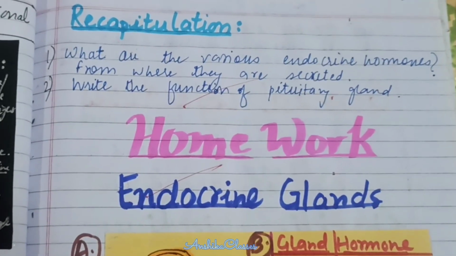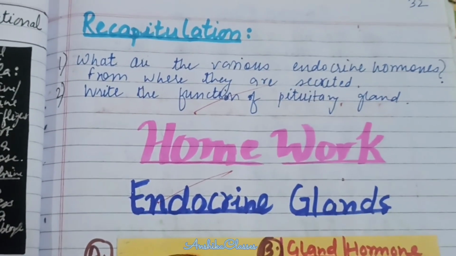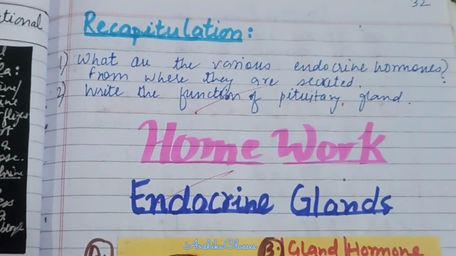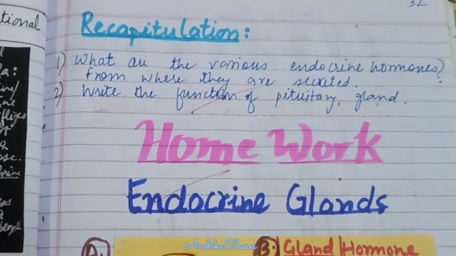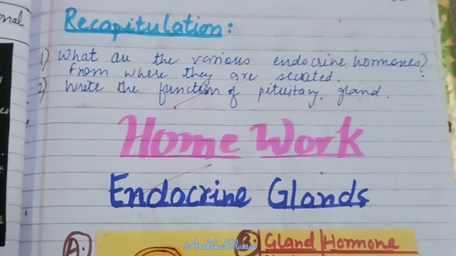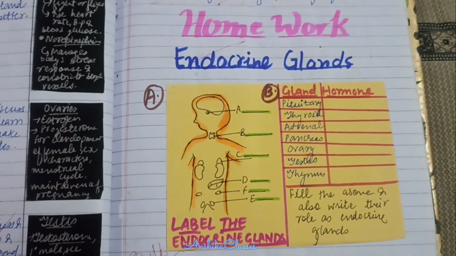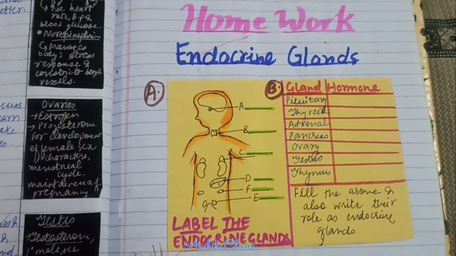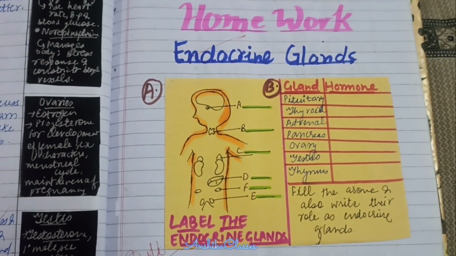Recapitulation, the questions are: What are the various endocrine hormones, and from where are they secreted? Also, what are the functions of the pituitary gland? The homework questions are: label the endocrine glands in the above diagram, and also write the role of endocrine glands.